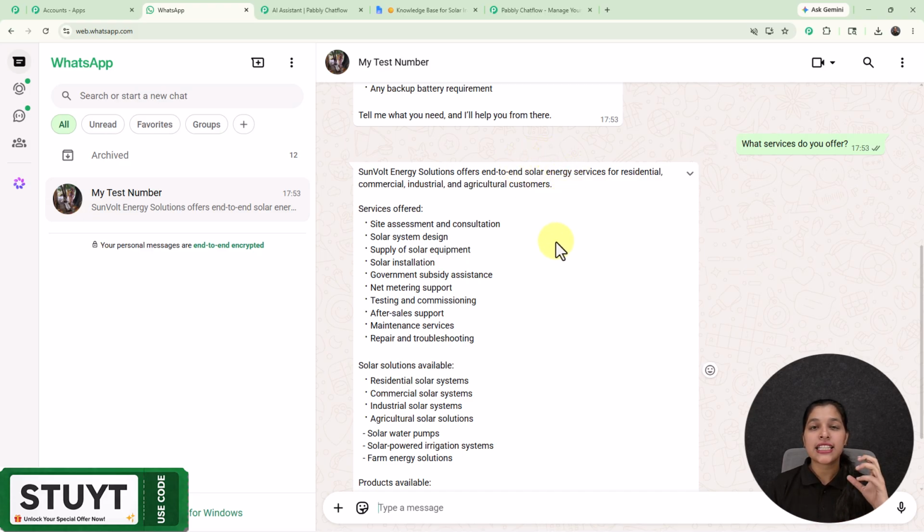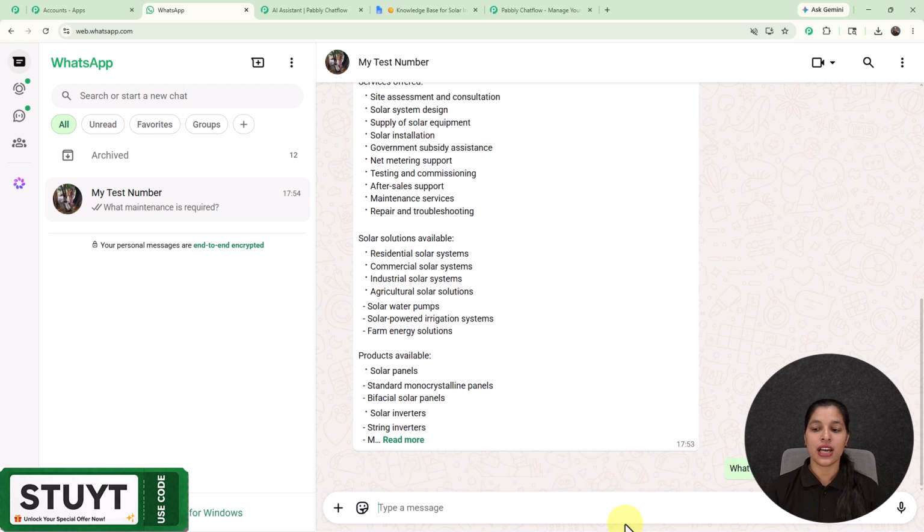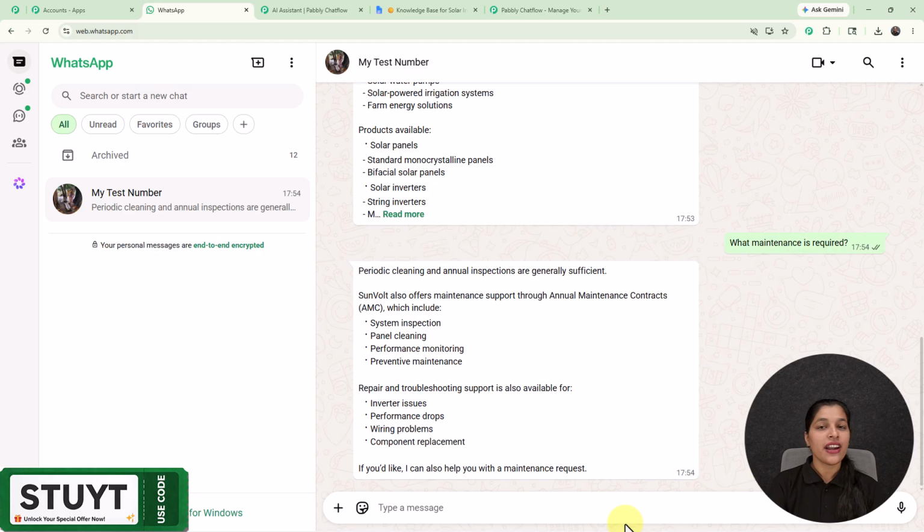So here I have created this WhatsApp AI assistant for my solar installation business, but you can modify it according to the business you are running, whether it's any service-based business, any online business, coaches, agency, educational institution and many more. And now I'm going to enter one more question to check its proper working. So here I'm going to enter this question, that is, what maintenance is required? And now you might be thinking how I'm getting the answer according to my business. I'm getting all these answers because I have provided a knowledge base to my AI assistant. And right here you can see that I'm getting the answer to my question too.